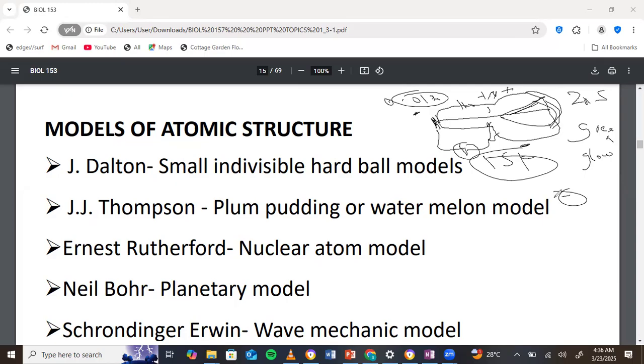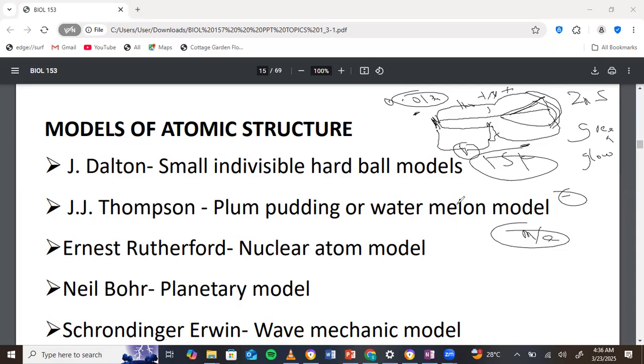And then he investigated the rays coming, and he realized that they had a constant mass to charge ratio. The mass to charge ratio of the particles, which are now known to be electrons, is now determined. But we don't need that fact in this video.